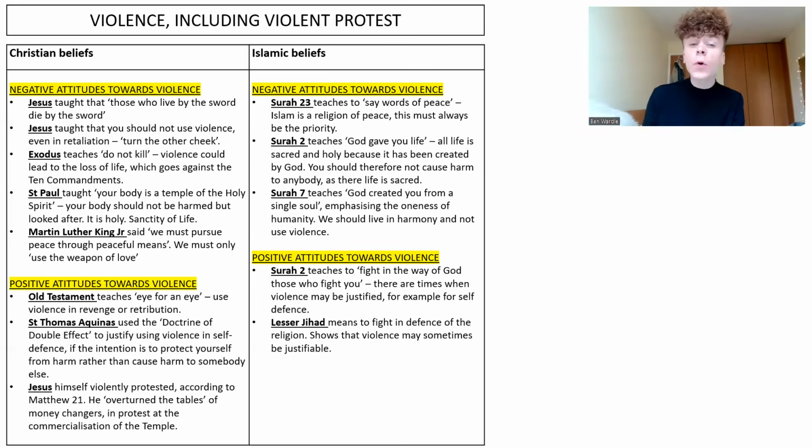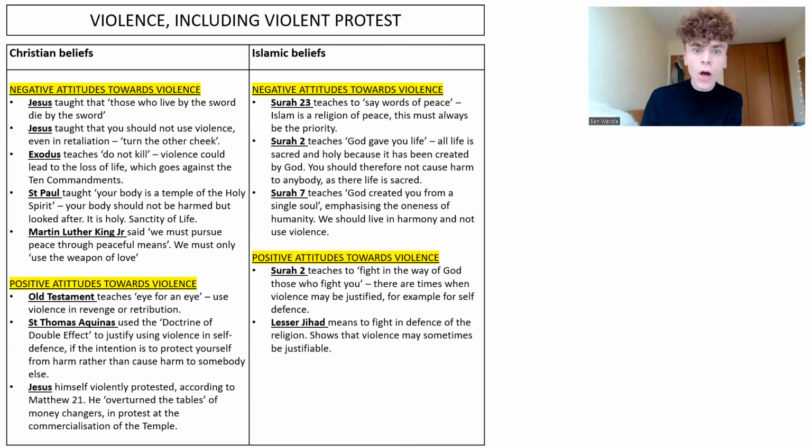In terms of your Islamic beliefs, then, we're going to start again with your negative attitudes. So Surah 23 teaches to say words of peace. And Islam is often described as a religion of peace. Peace is seen as the priority. And so that must be the priority in your life, that you should be saying words of peace. You should seek peaceful resolutions.